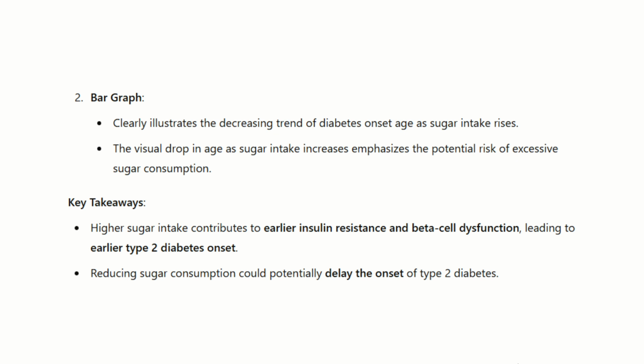Key takeaways. Higher sugar intake contributes to earlier insulin resistance and beta cell dysfunction, leading to earlier type 2 diabetes onset. This is very, very important. Reducing sugar consumption could potentially delay the onset of type 2 diabetes.